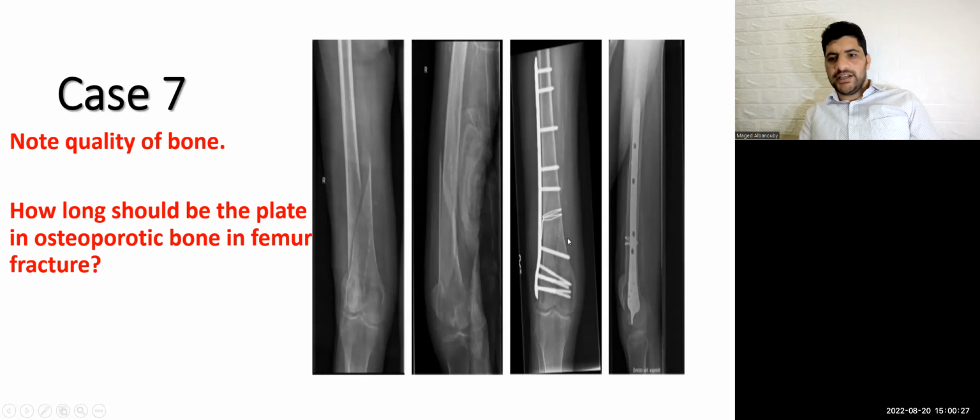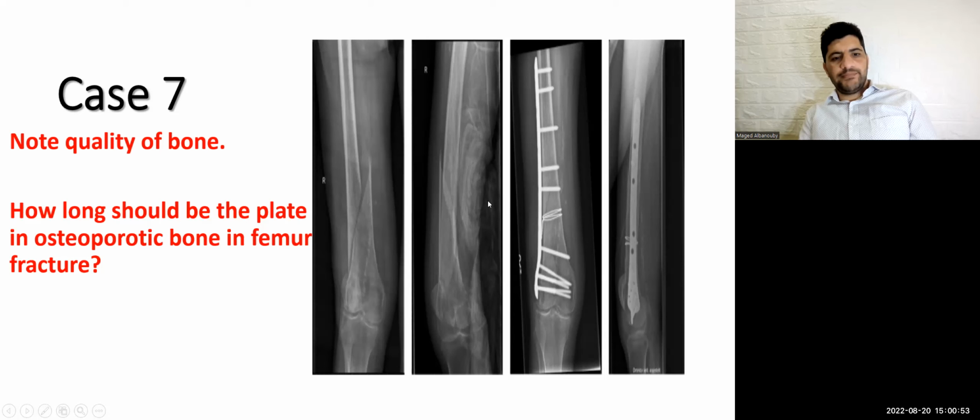We will fix it with a very long locked plate. Why a locked plate? Because it is advisable for osteoporotic fractures. A long plate, not filling all the holes, not putting screws at the fracture site. I will use cerclage to make anatomical reduction.